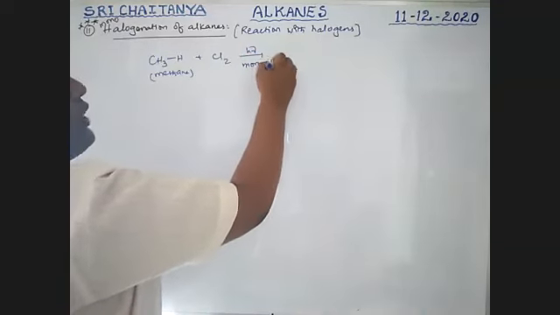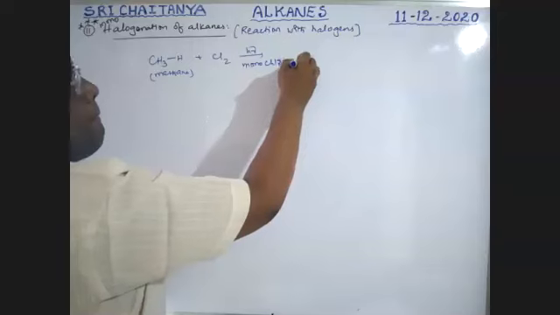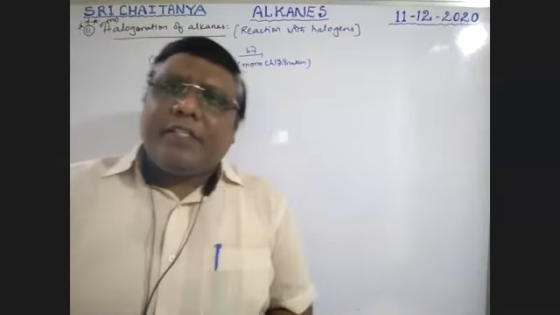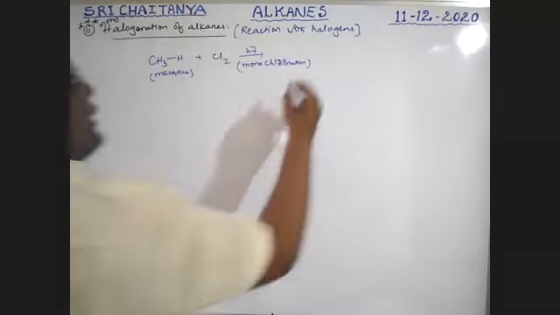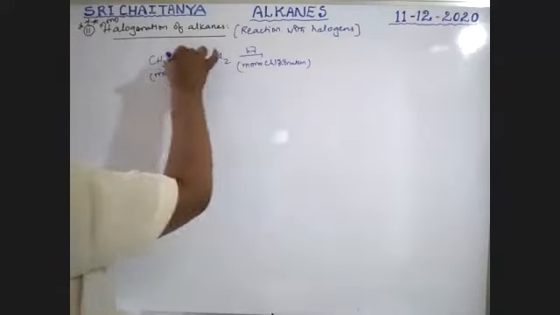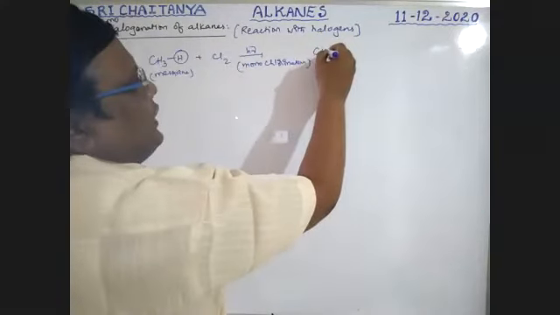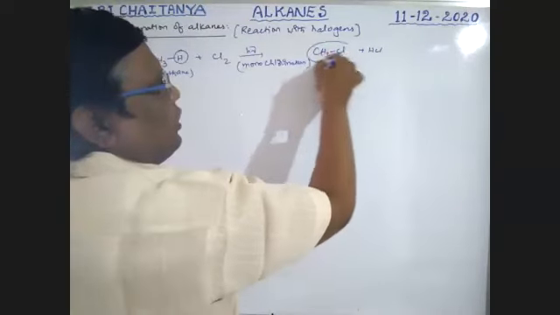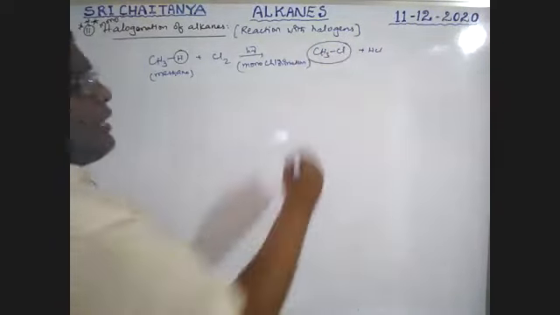Monochlorination takes place. Monochlorination means only one hydrogen is replaced. That gives CH3Cl plus HCl. So no controversial case. Only one product is formed, that is methyl chloride.